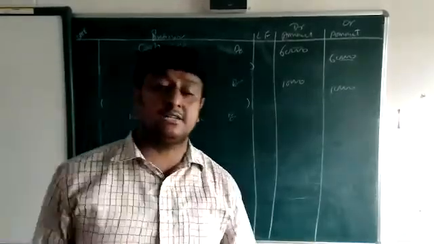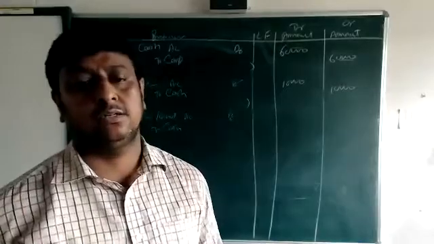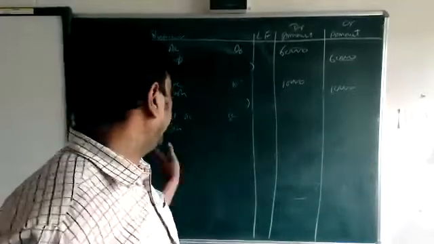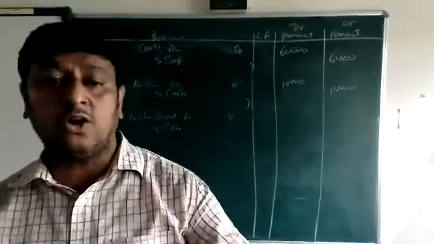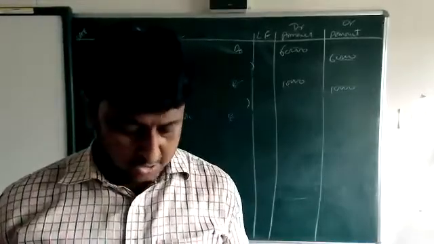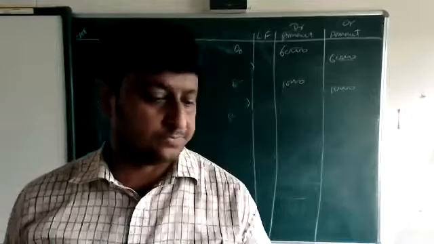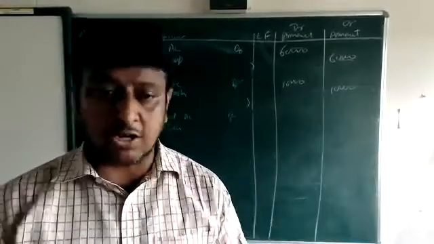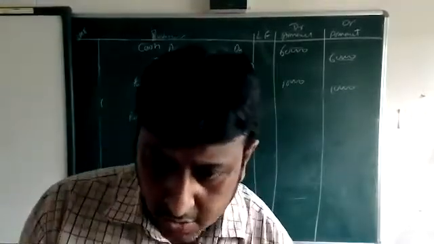Goods come into the business, so debit. And cash goes out, so credit. Okay beta, clear? In this way we are solving the questions. Okay beta.